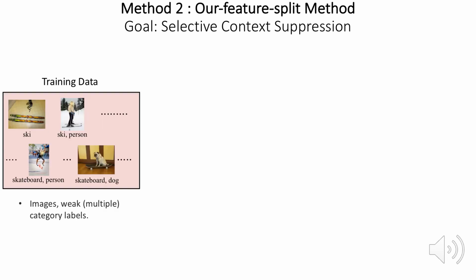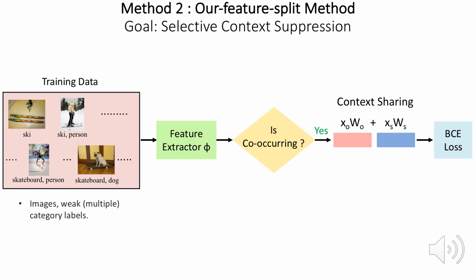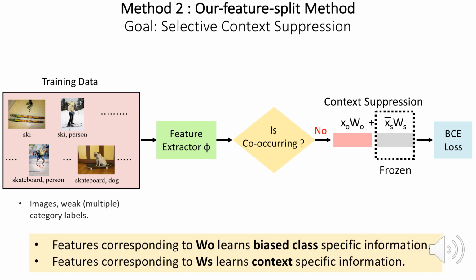Our method takes images and class labels as input. Then we extract features and split it into two equal parts. If the image contains a category with its co-occurring context, we use the entire feature space for classification. Only in the cases where a category occurs exclusively without its context, we use one half of feature space and freeze the second half. This forces one part of feature space to learn bias class specific information and the second part to learn the context information.